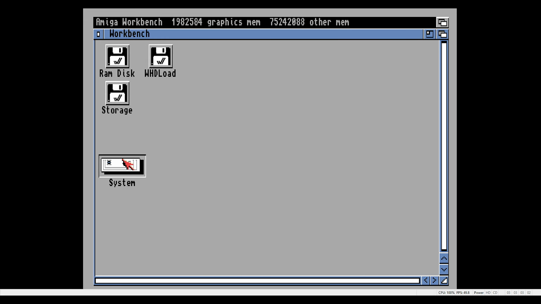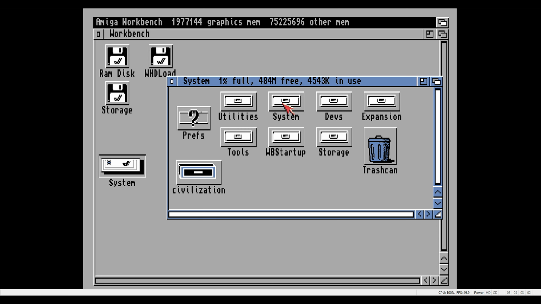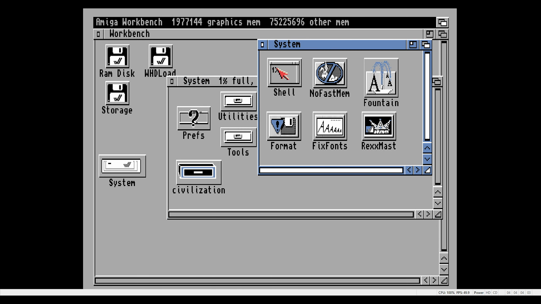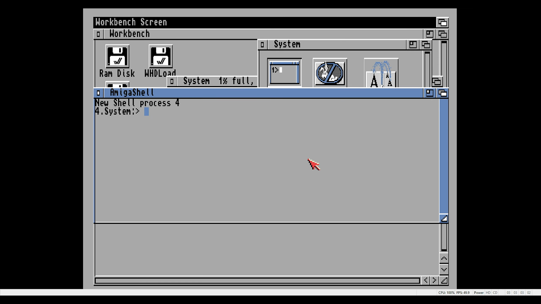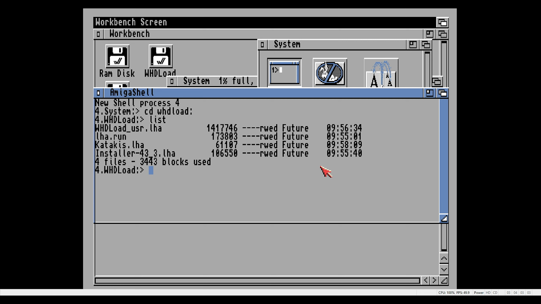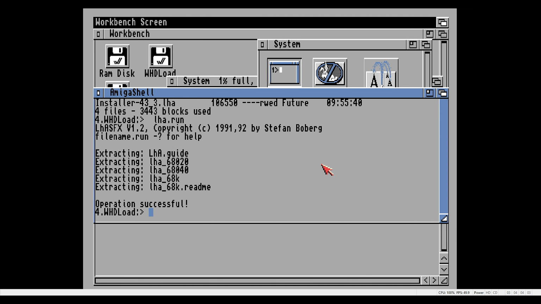Okay, to start with, we'll need to open a shell. This is located in your Workbench system folder. To access the WHDLoad folder that is being virtually shared from the PC, you need to type cd space WHDLoad colon, then hit enter. Type list and hit enter. This will list all of the files located in the directory. Type lha.run, which will extract all of the files from the lha.run program.